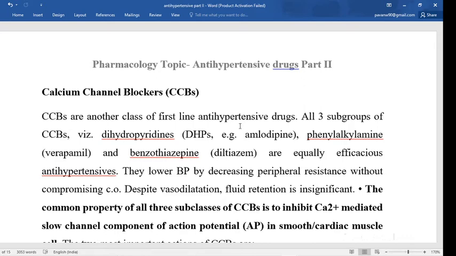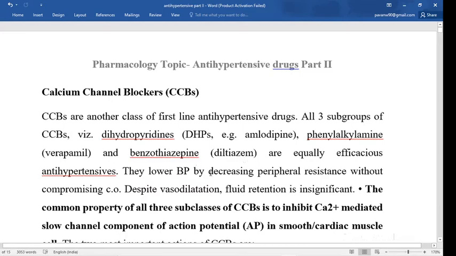First category of drug is the calcium channel blocker drugs. Calcium channel blockers are another class of first line antihypertensive drug. These are classified into subgroups: dihydropyridine, which is a chemical classification. Examples are amlodipine, nifedipine. Next one is the phenylalkylamine, example verapamil. And benzothiazepine, example is diltiazem. They are equally efficacious antihypertensive drugs.